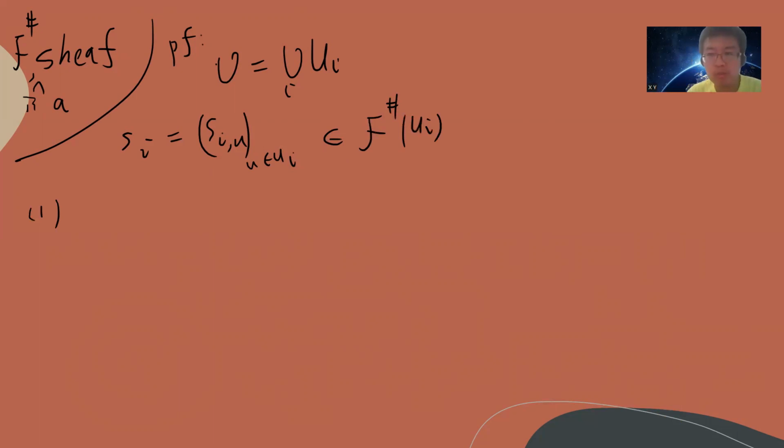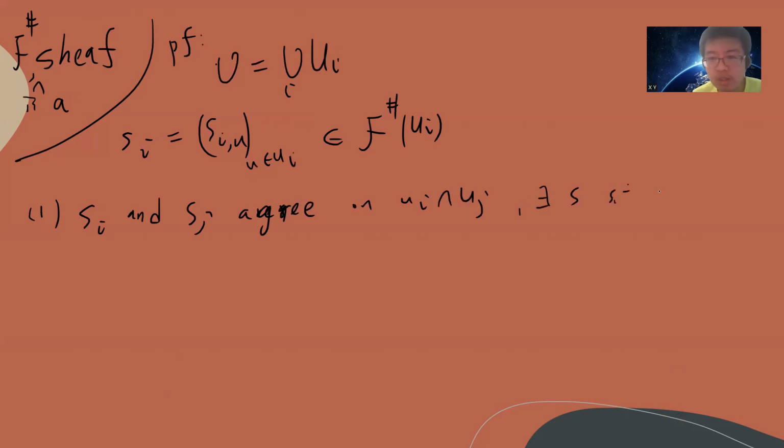So we say that suppose si and sj agree on ui intersection uj, then we hope to find s such that s restricting to ui is the same as si. But this is trivial.